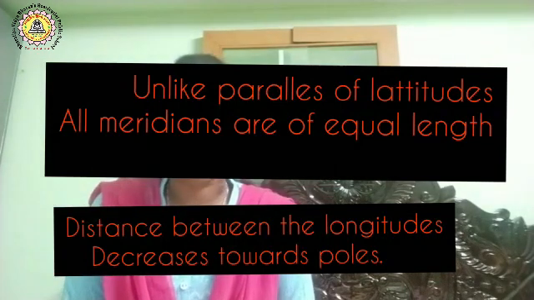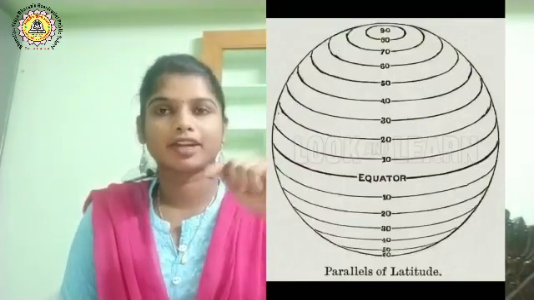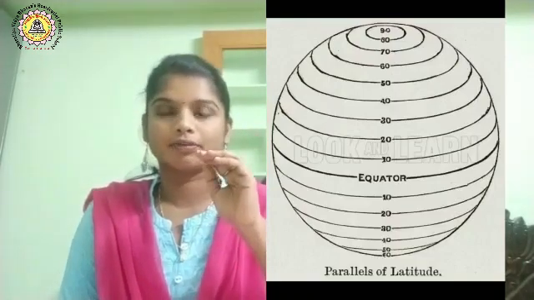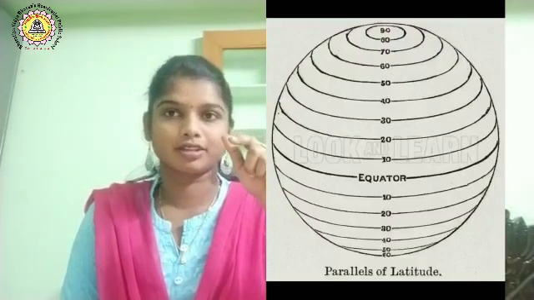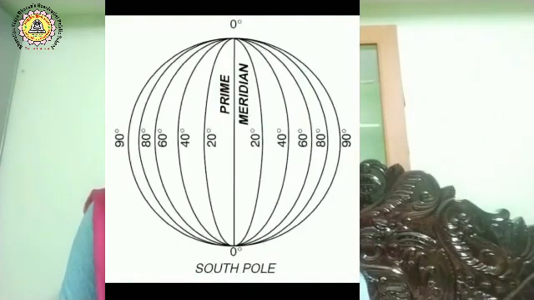I have already said about parallel circles: the distance between each circle is equal till the poles. From the equator to the poles, the distance between any two circles is equal, but the size of the circles is different. Similarly, the lines drawn from the north pole to the south pole are called meridians of longitude.